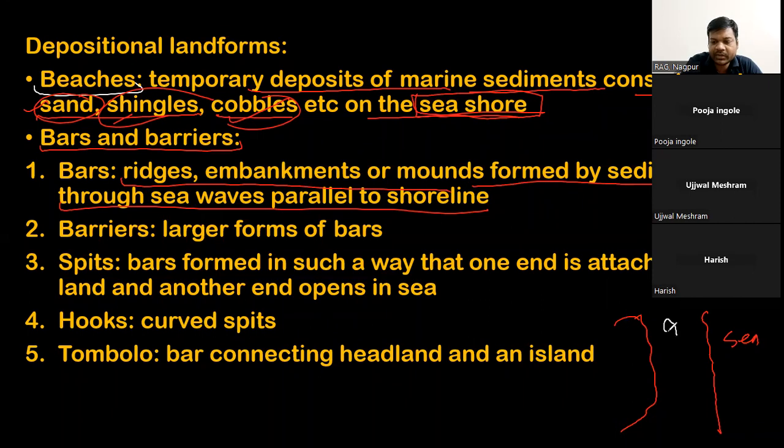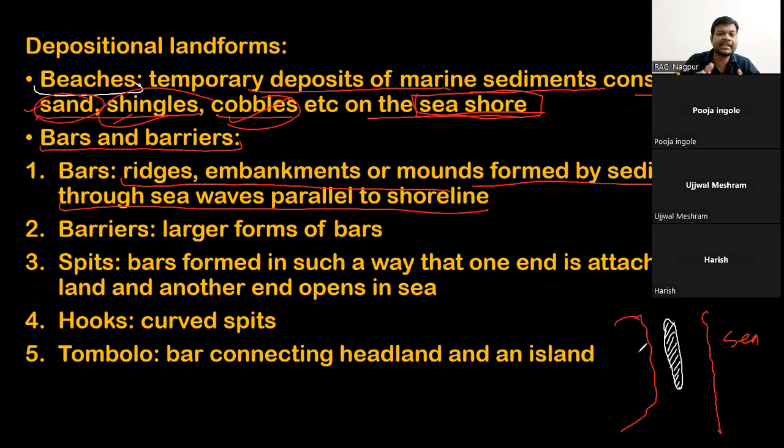Parallel to the shoreline, there are several mounds cropping out of the water. The sea has deposited its material, and this material has been deposited so high that it is now cropping out on the water surface.